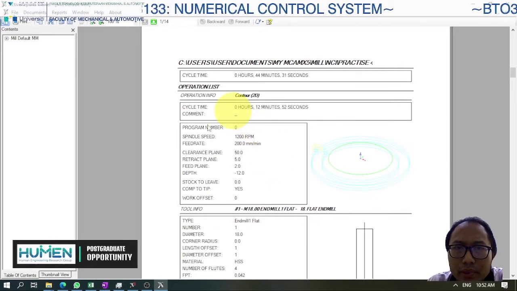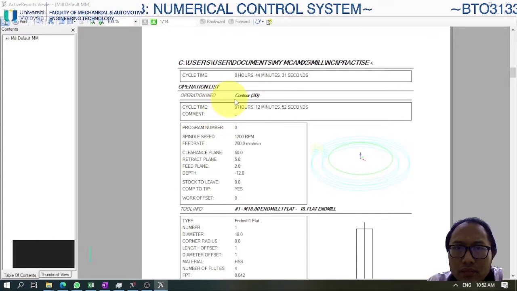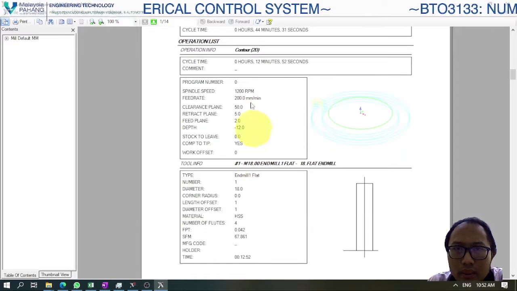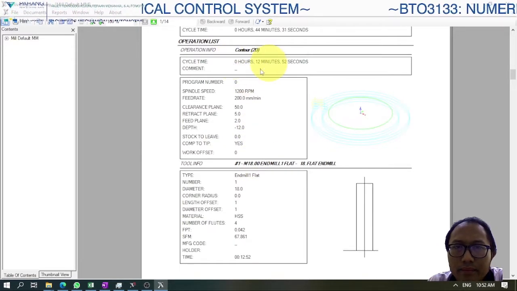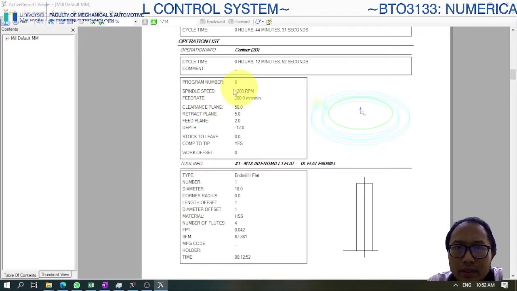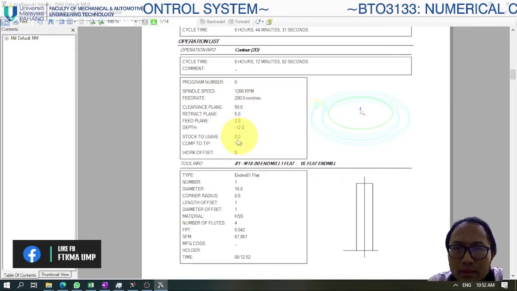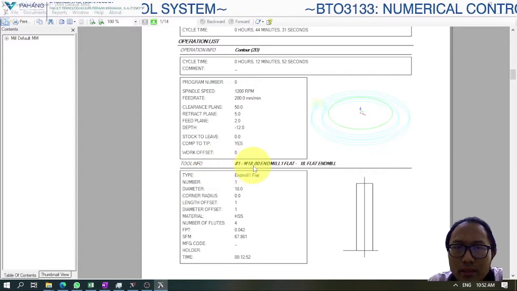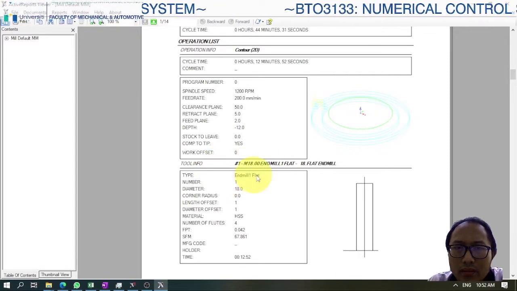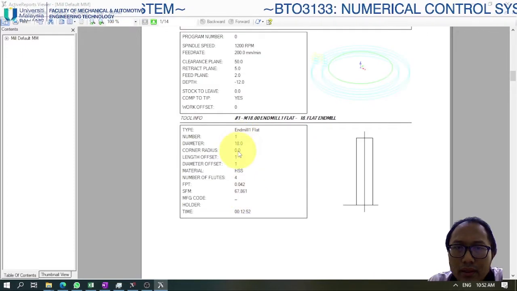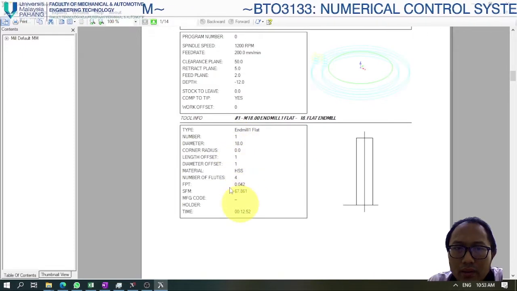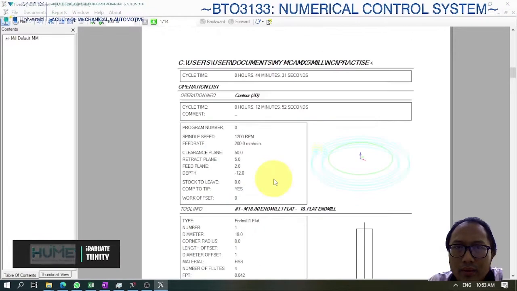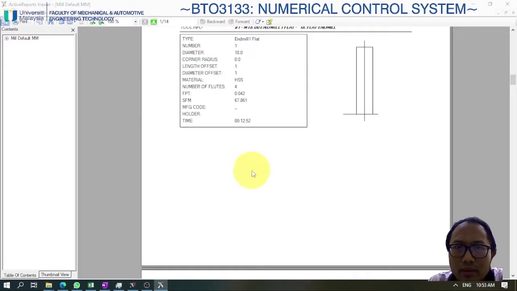Let's look at the first operation. The first operation is Contour 2D. Then we look at how much time is required: 12 minutes. The spindle speed and feed rate are as you have set in Mastercam. For the tool info, we are using tool number 1, 18mm flat end mill, diameter 18, and the time is 12 minutes, the same as what was said above.